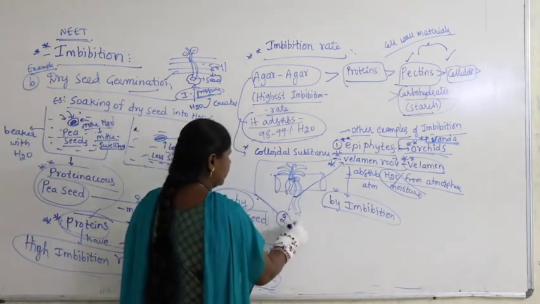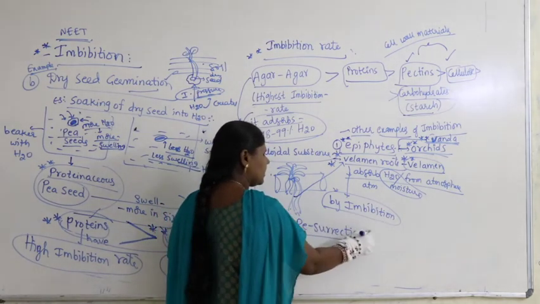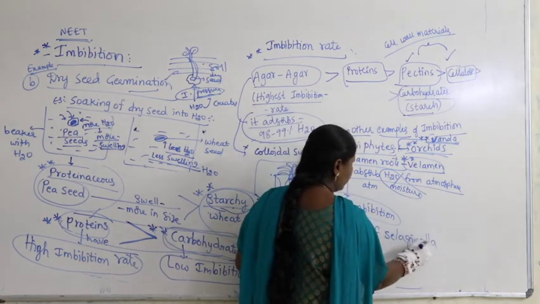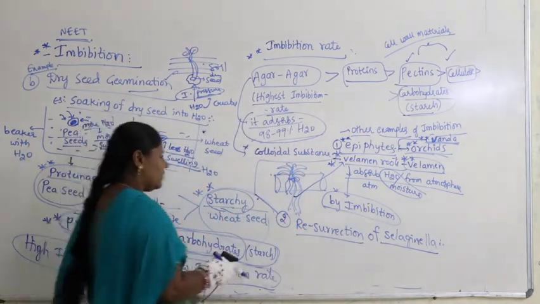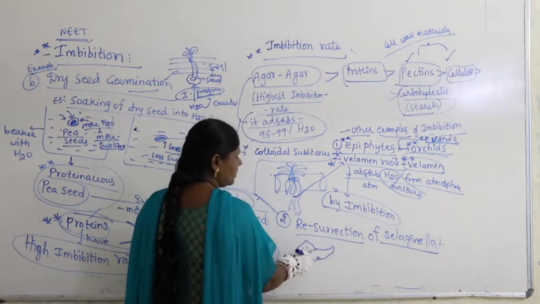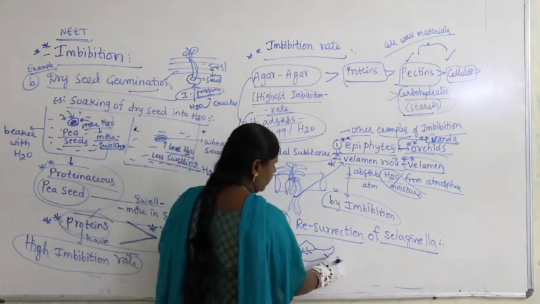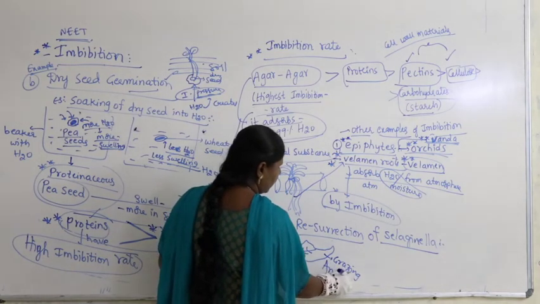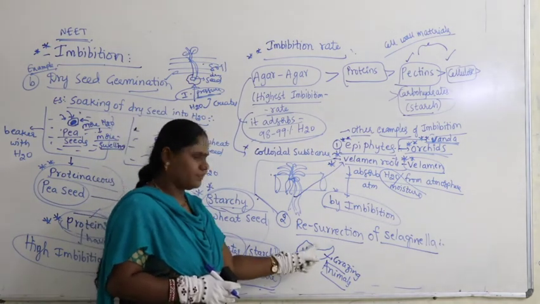And the second example is resurrection of Selaginella. What is resurrection of Selaginella? Whenever Selaginella leaf is damaged by herbivores or grazing animals, they have eaten some part of the leaf.